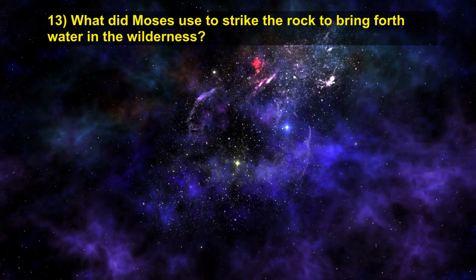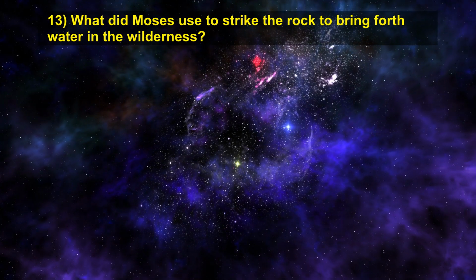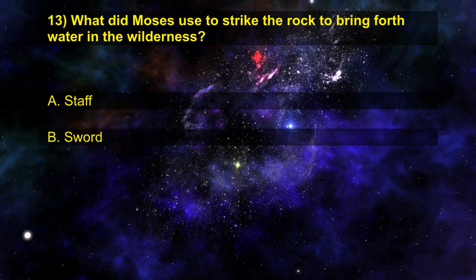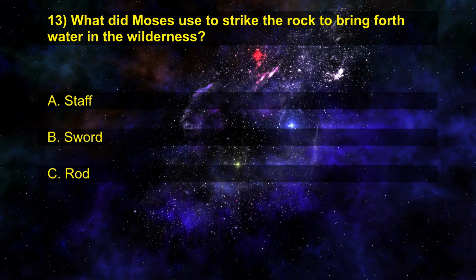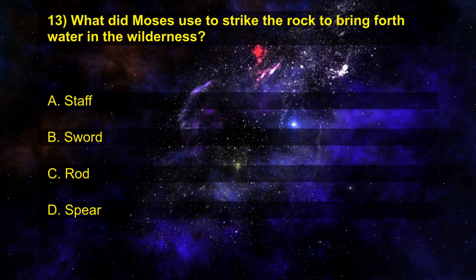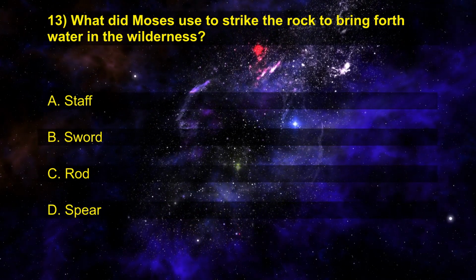13. What did Moses use to strike the rock to bring forth water in the wilderness? A. Staff. B. Sword. C. Rod. D. Spear.